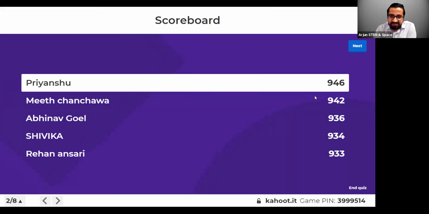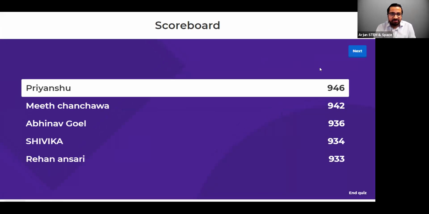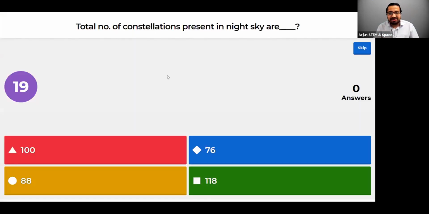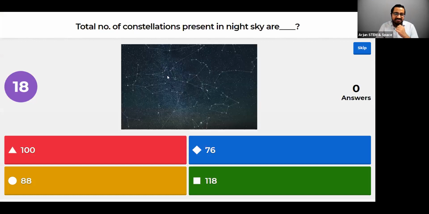So with this, are we ready for the next quiz as well? Next question, everybody. Are we ready? Buckle up. Let's see who all can get to the podium. So with this, the next question is this. Total number of constellations present in the night sky are. Let's see who knows this answer.